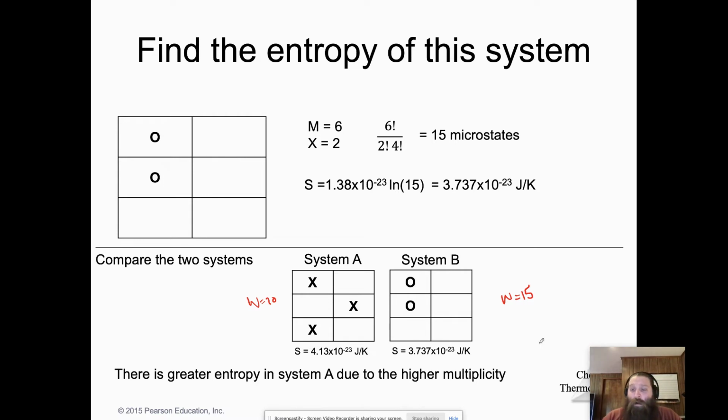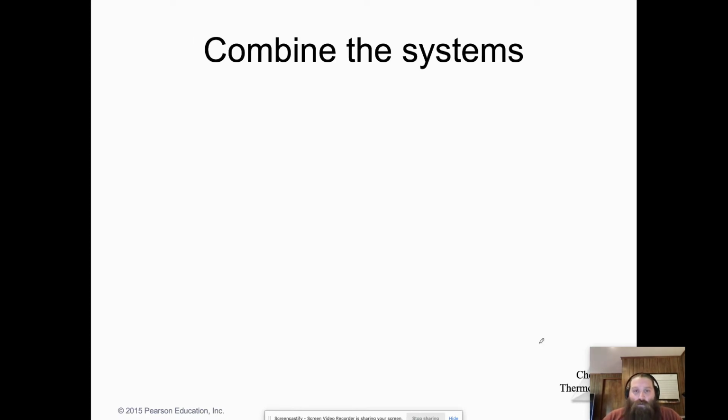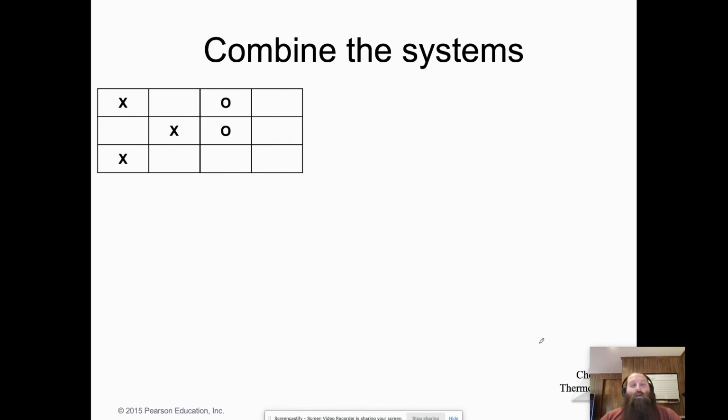What would happen if we combined the systems? What does the second law of thermodynamics tell us is going to happen if we combine these two systems? Well, we take them and put them together. Now we have 12 potential positions. There are 3 x's and 2 o's. So this is my factorial setup. I do the number of x's, the number of o's, times the number of x's, times, and I'm doing m minus x minus o here. That's how I'm getting this bottom.